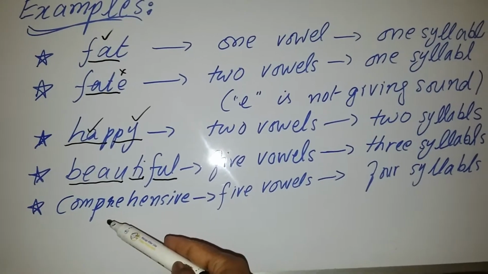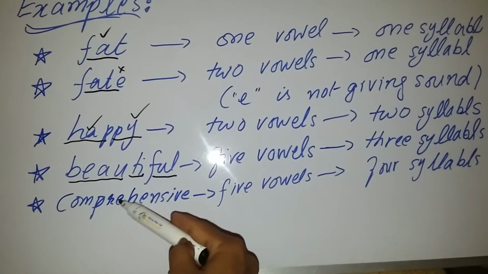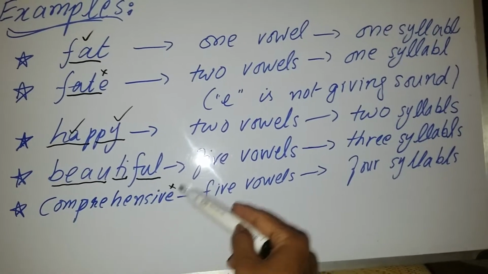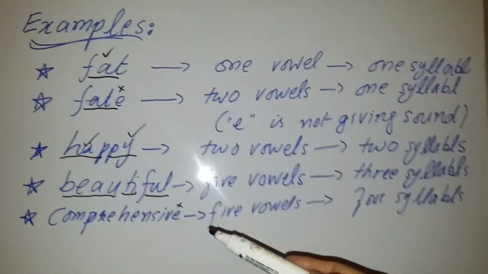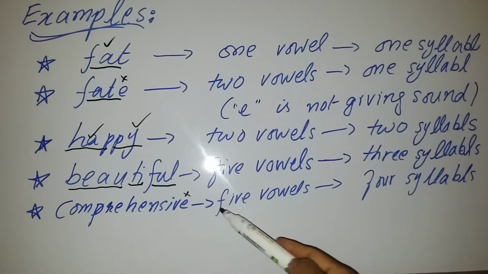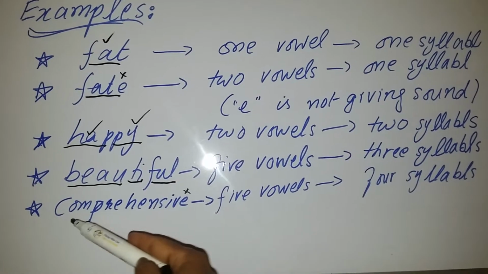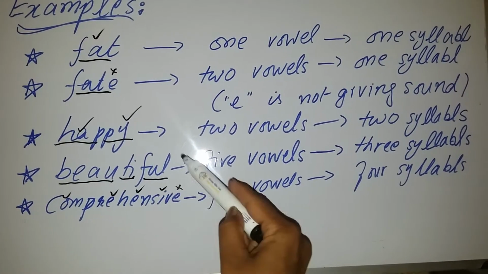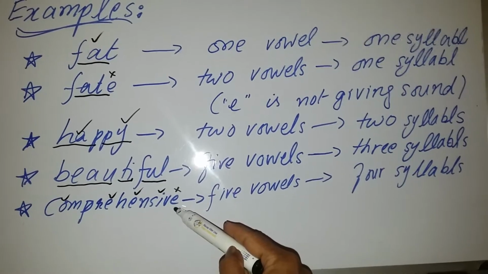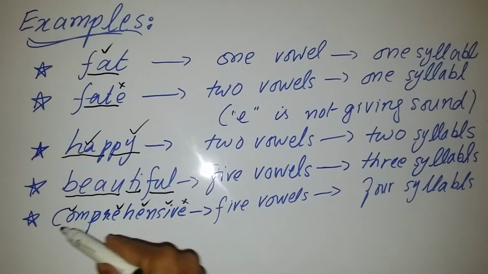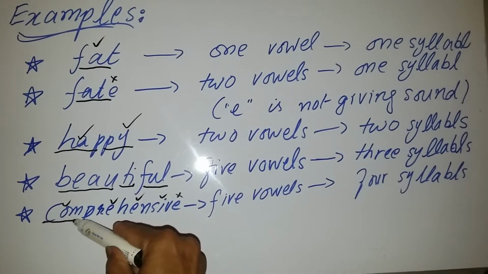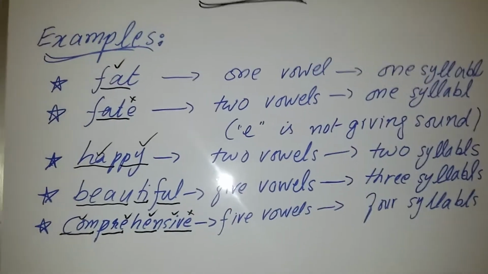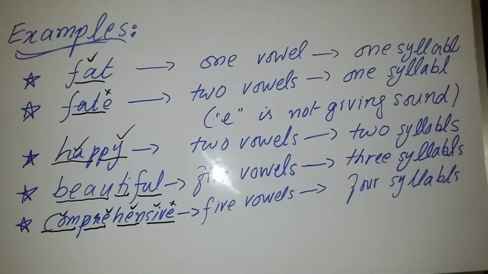Now the next one, comprehensive. There are six vowels, 1, 2, 3, 4, 5 and 6. The sixth one is E. As I told you, that E is not giving you a sound, so we will not consider it a vowel sound. There are five vowels which are giving you sounds: O, E, E, I and E. This E is not giving you sound. There are four syllables. How? Comprehensive. In this way, we have divided this word into four units. So there are four syllables.